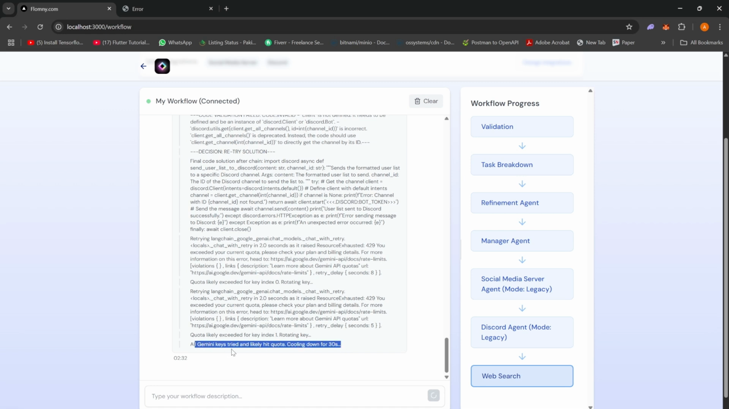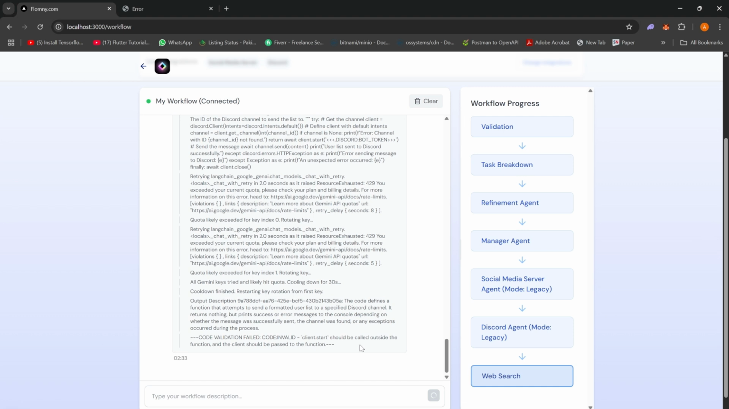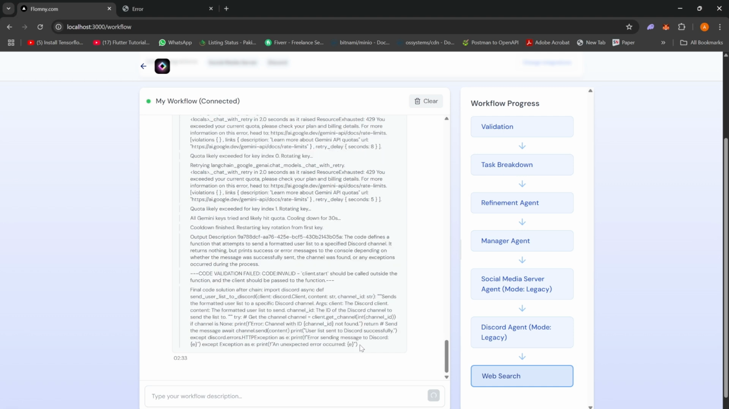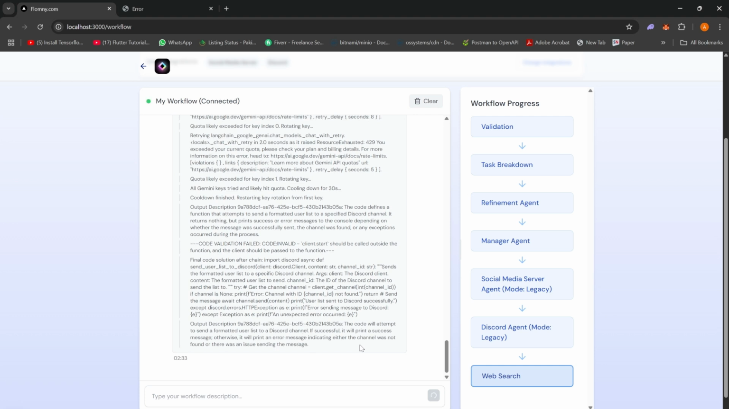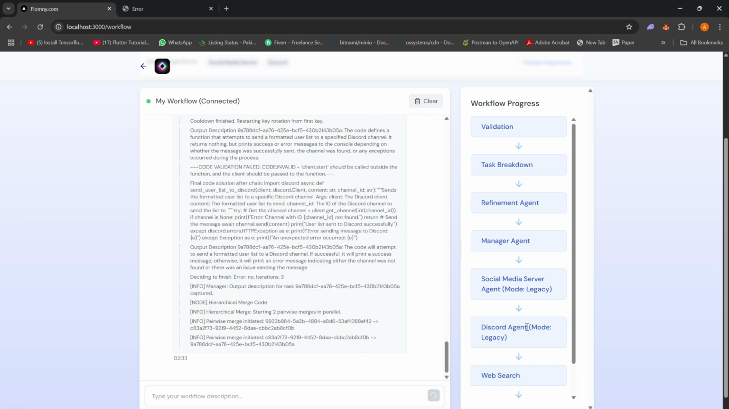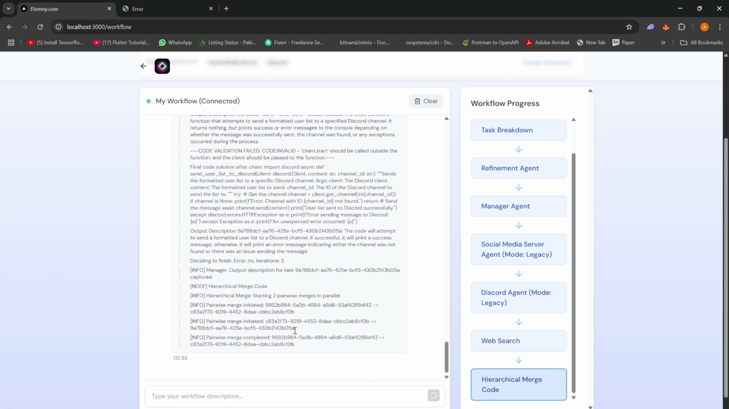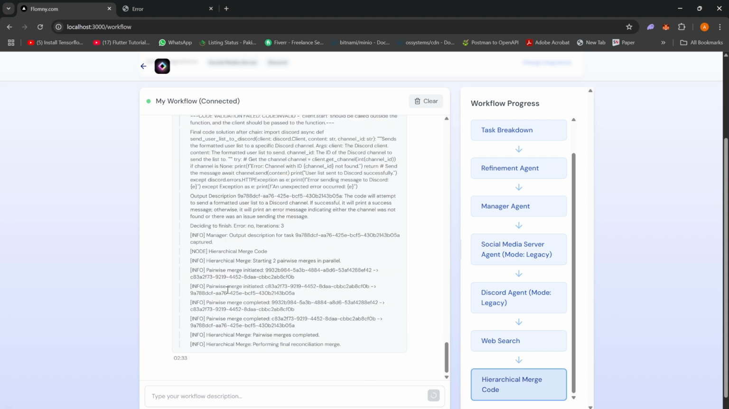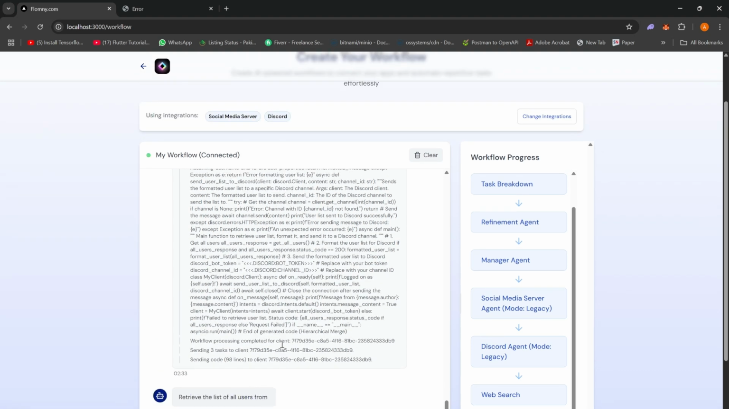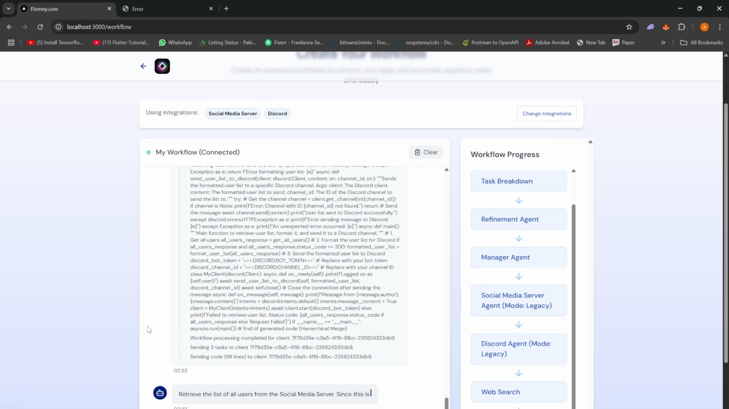Also, we just hit our quota. Once it has done the web search and created all the individual pieces of code, it is now going to basically merge them together. Once the merge completes, we get all of the task breakdown list.